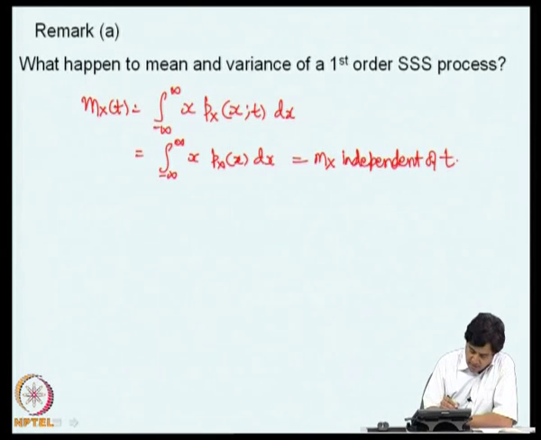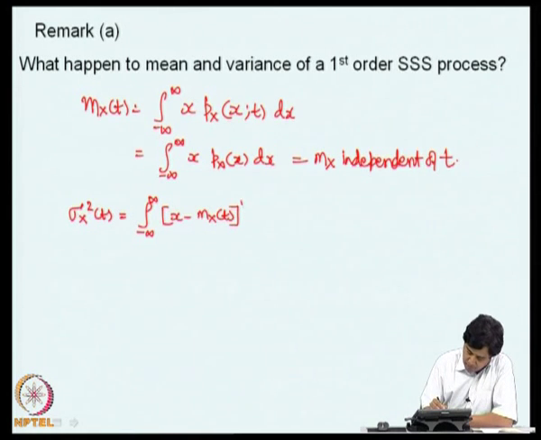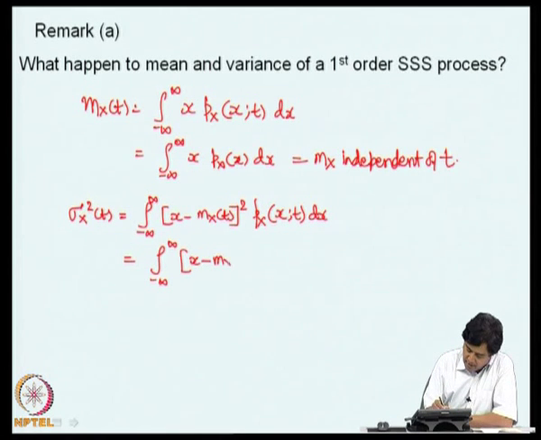Similarly, I can write sigma_X squared of t, which is the integral from minus infinity to infinity of (x minus m_X(t)) whole square p_X(x; t) dx. Now, m_X is a constant, so I will write it as m_X whole square, and p_X is again a constant with respect to time.